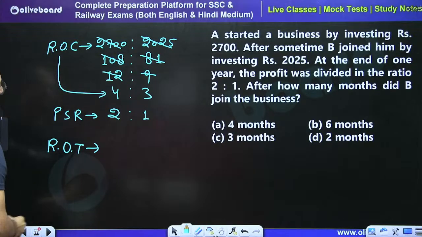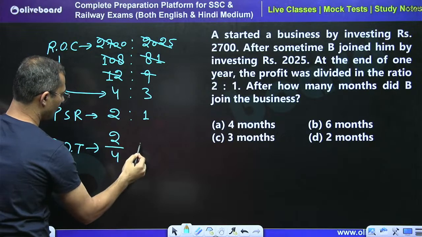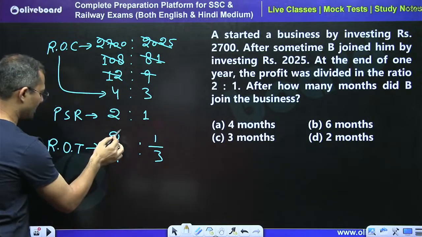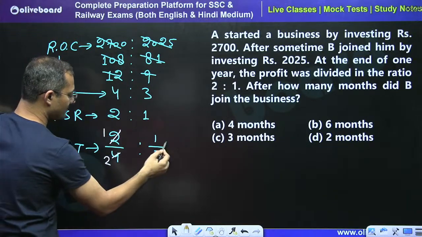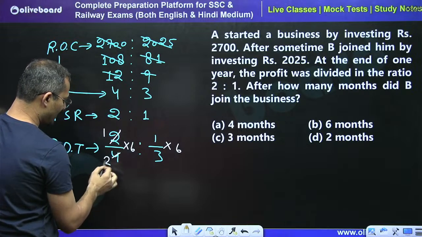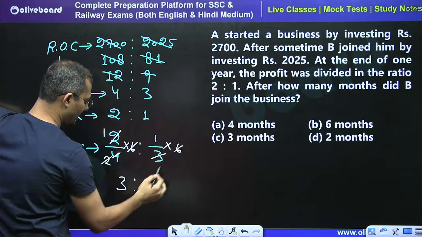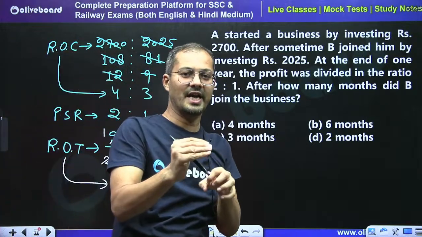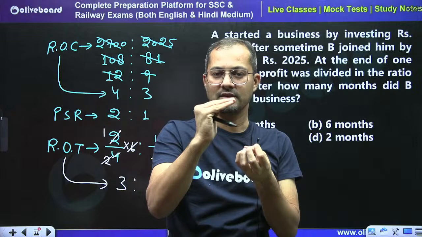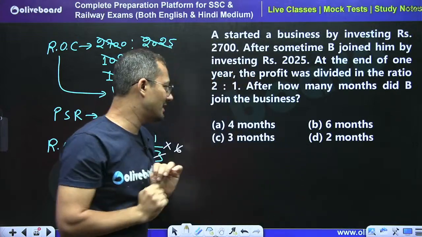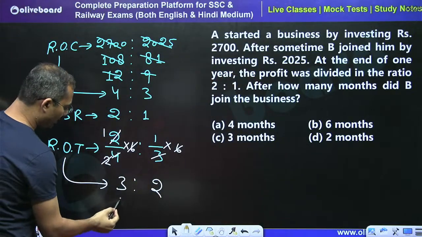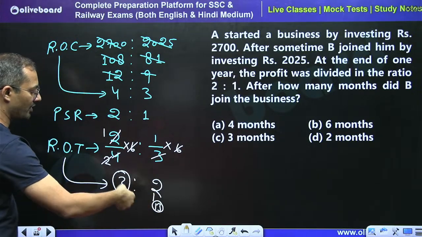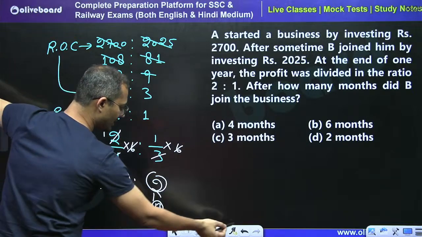So what is the ratio of time? Profit sharing ratio divided by ratio of capital. So take the LCM. By 2 this is cancelled 2 times. 2 and 3 LCM is 6. So here I will get 3, here I will get 2. So this is the ratio of time. This ratio depicts for what time period the money was used in the business. So the money of A was used for 3 unit time and the money of B was used for 2 unit of time.